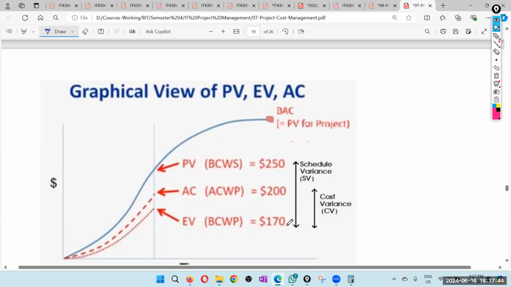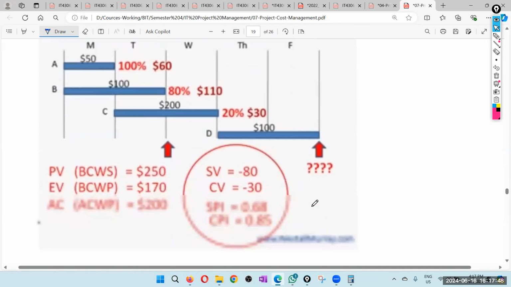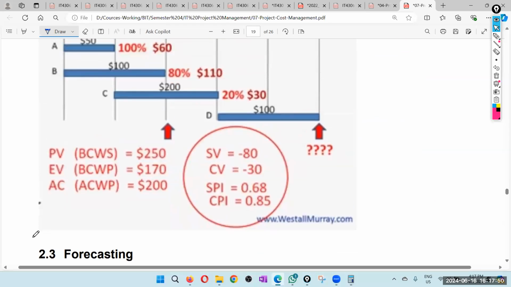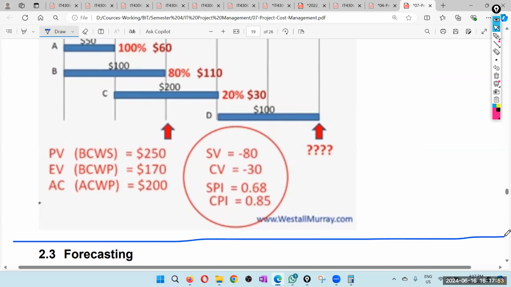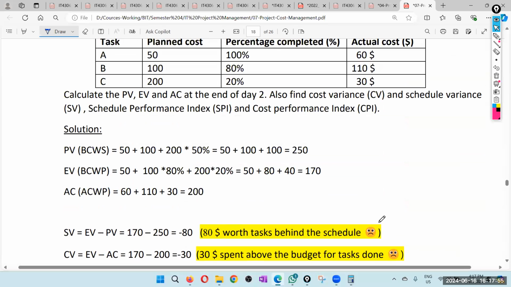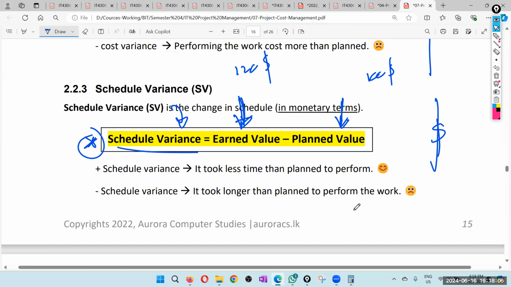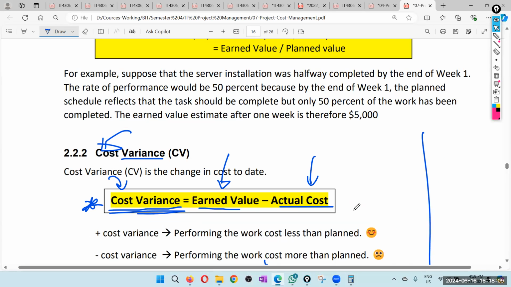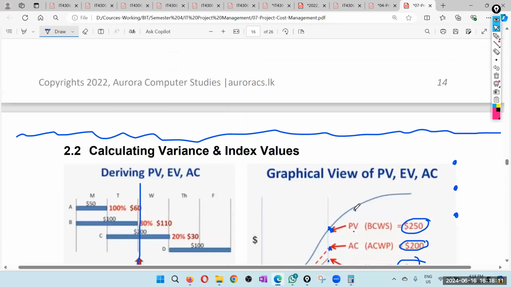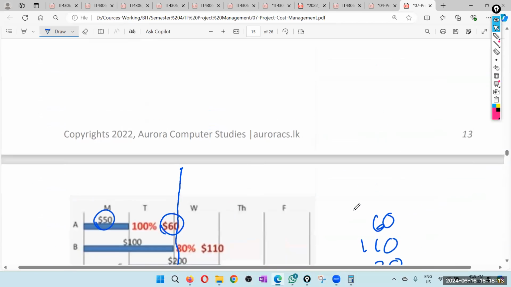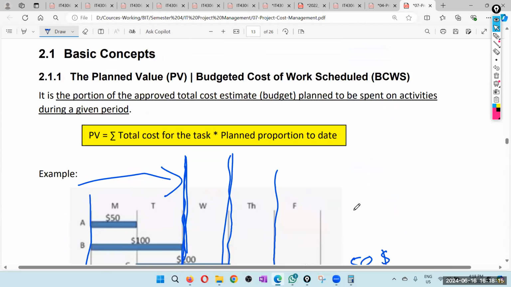This is schedule variance, this is cost variance, and so on. Right. Anything clear or not clear up to this point? Using the understanding up to this point, you should be able to do those questions. අපේ සමීකරණ ටික මතක තියෙන්න ඕන. සමීකරණ ටික පොඩ්ඩක් ලියාගමු.